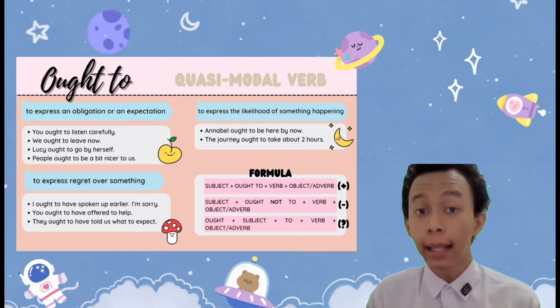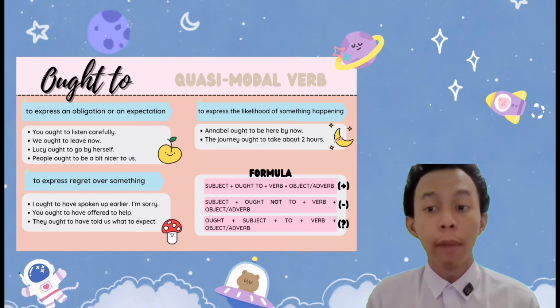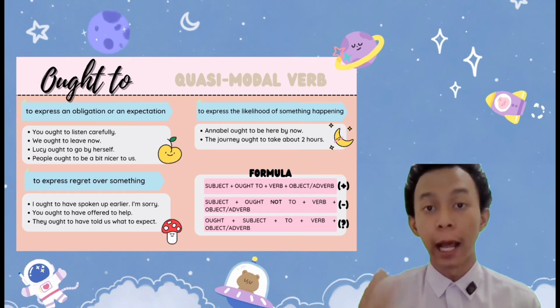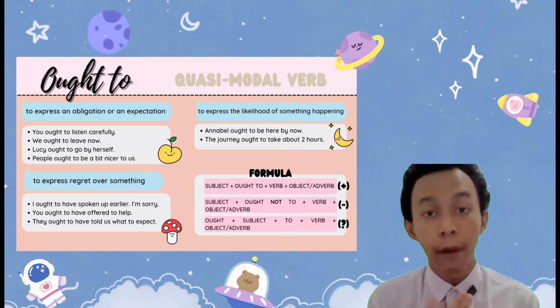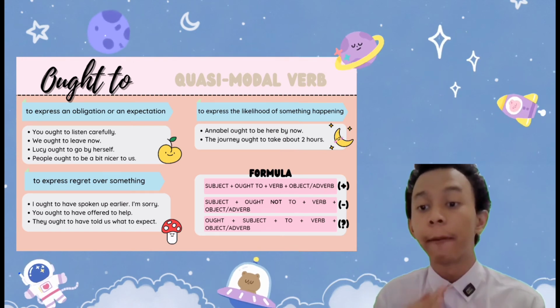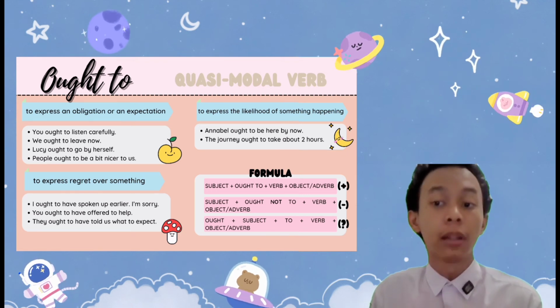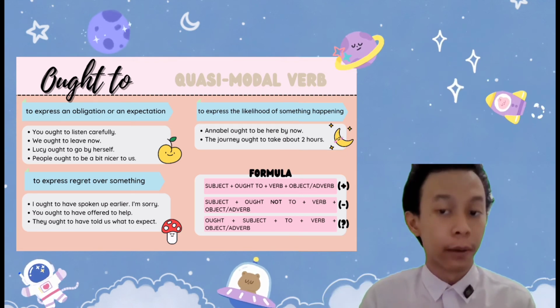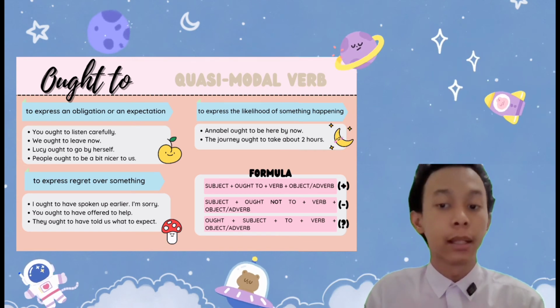Now, to make sentences with ought to, we need the formula. We provided you three formulas that you need to use in order to make a sentence. The first one is the affirmative: subject plus ought to plus verb plus object or adverb. The negative sentence: subject plus ought not to plus verb plus object or adverb. And then the interrogative: ought plus subject plus to plus verb plus object or adverb.